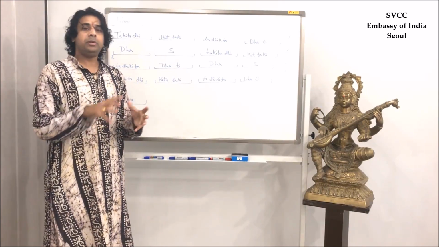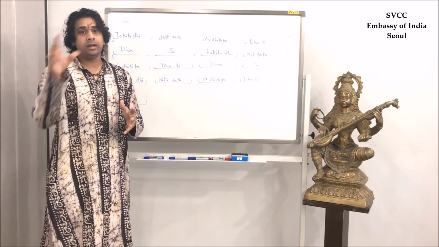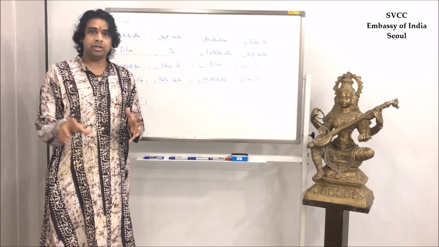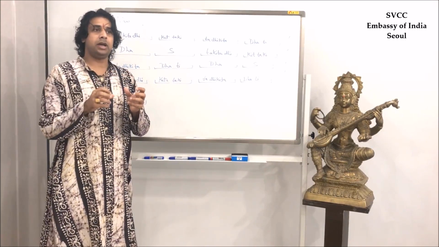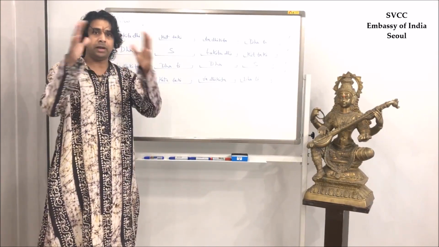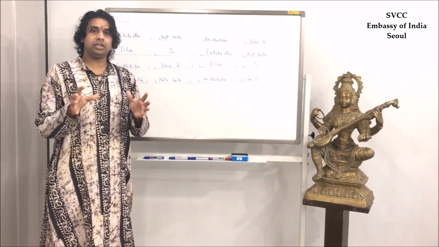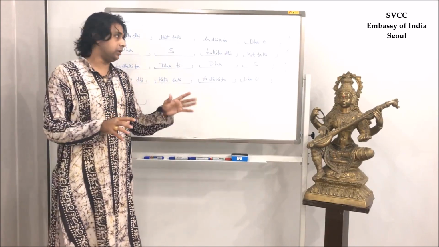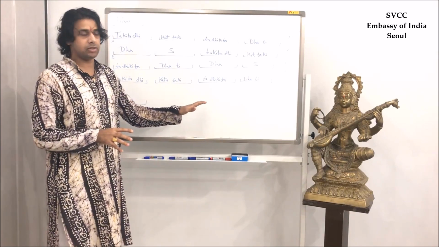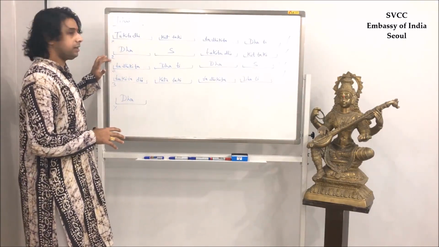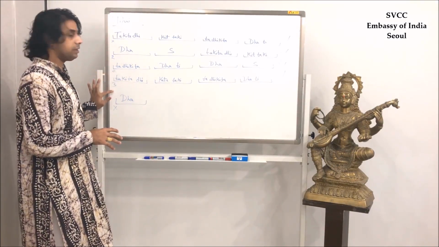Maybe the words will be the same, but the time durations, where we are giving gaps, and the mathematical calculation will be different for that time circle. Right now we are doing Teen Tal Madhyalay, so it's a 16 beat time circle.